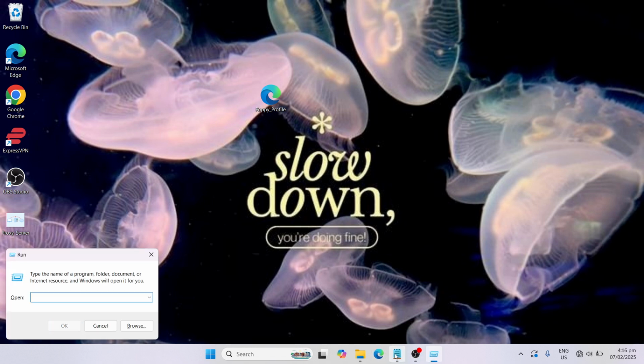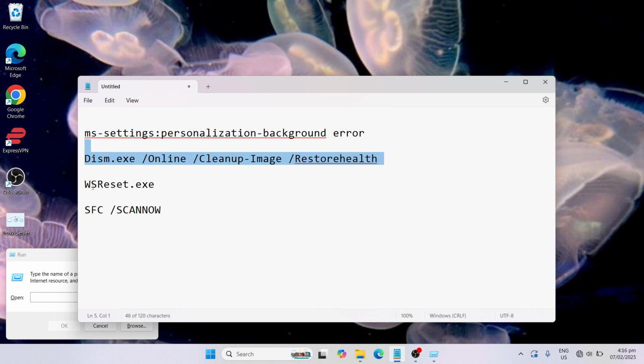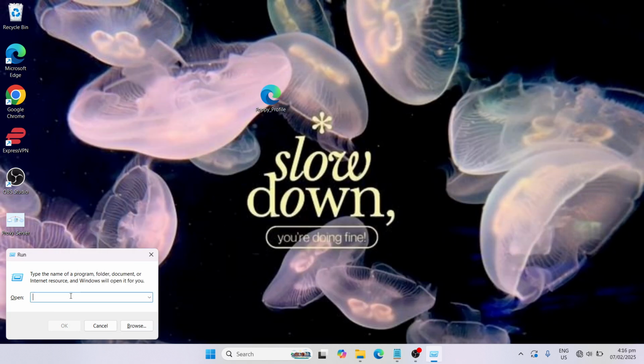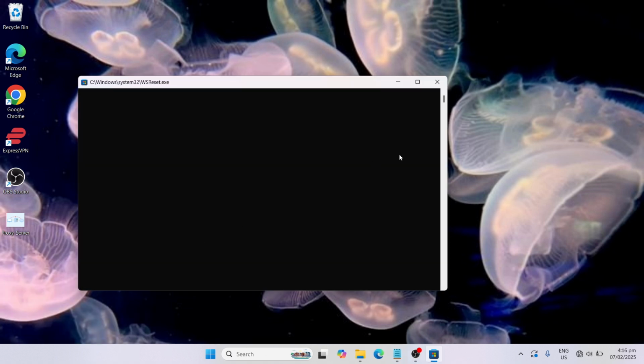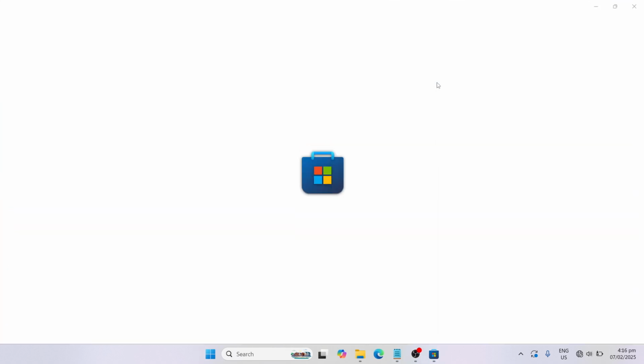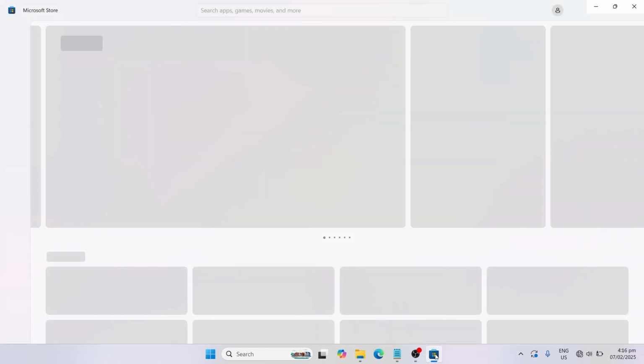And here you need to input this command. Let me just highlight this. Control C, minimize this, Control V to paste, and then OK. This will actually clear the Microsoft Office Store cache. After that, just close this.